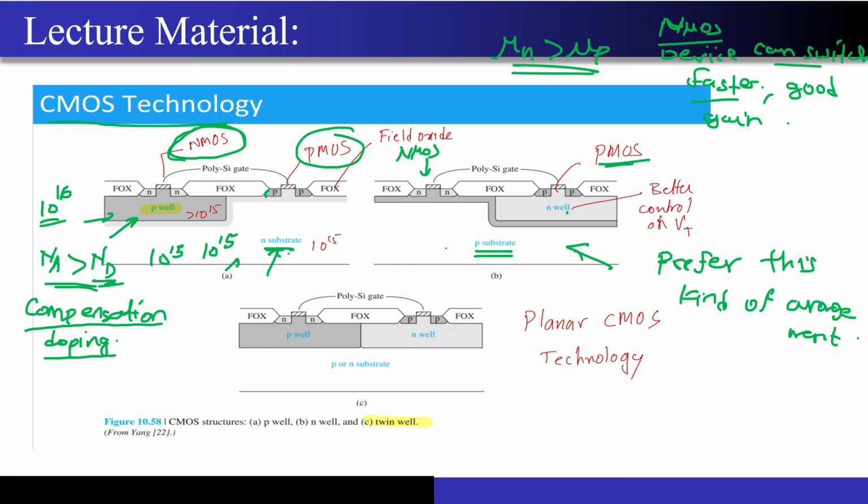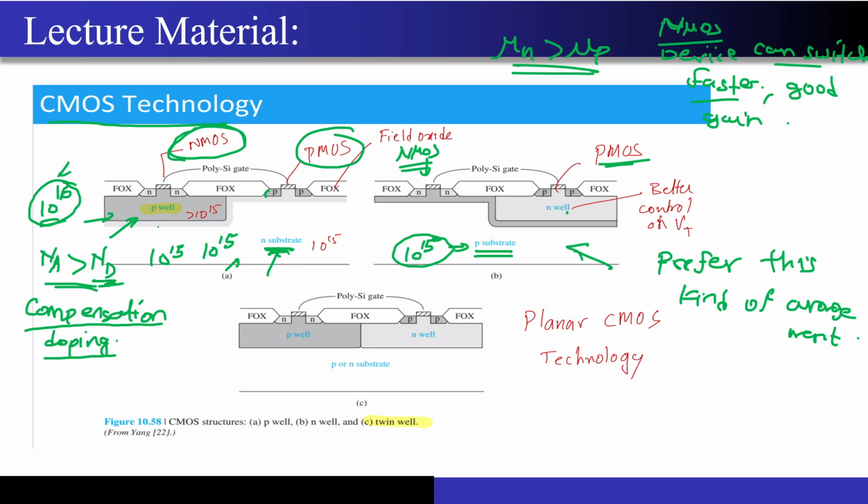Now in this P substrate case, if I have 10 to the power 15 doping, my NMOS can still work with this doping, right? So you can see over here that I was able to create my NMOS transistor with just 10 to the power 15 doping for the P type substrate, whereas if I start with the n-type substrate, my concentration over here actually increased to 10 to the power 16. Correct?